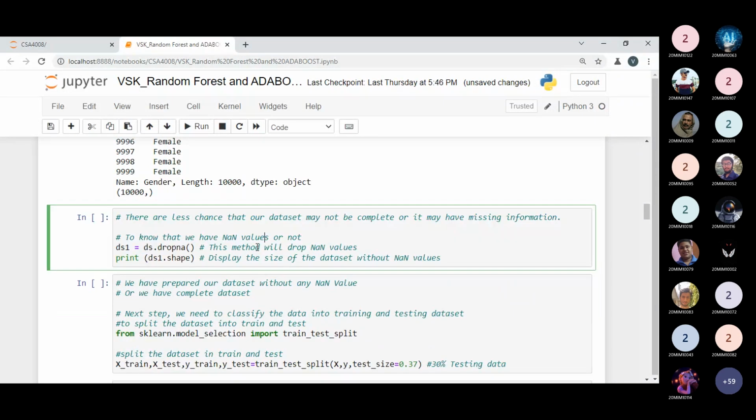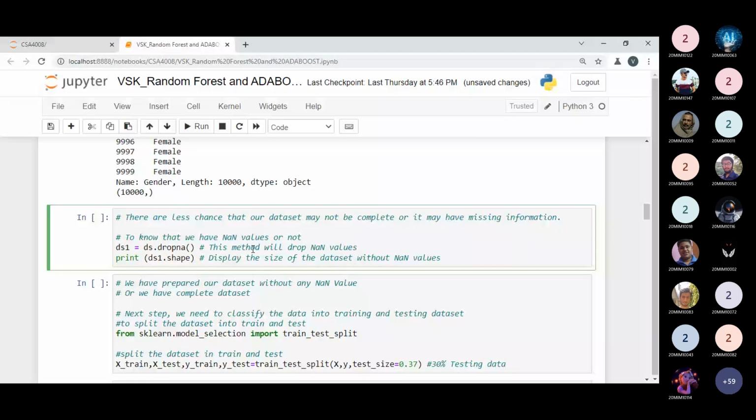This is the big point you have to keep in mind while implementing any model while choosing a huge volume of data set or real data set. Here we are dealing with a 10,000 information based data set. Is there a guarantee our data set is perfect? No. So we will use the dropna method to check if there are null values, so we can drop such rows.